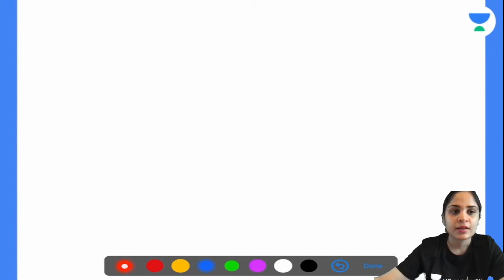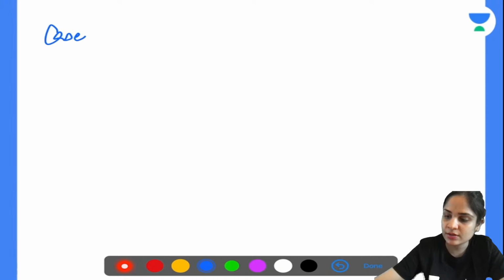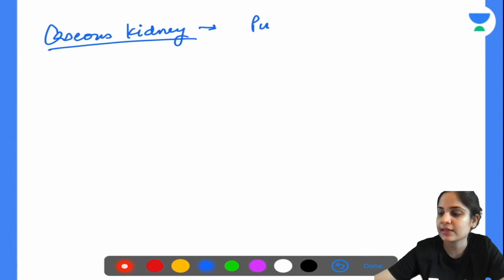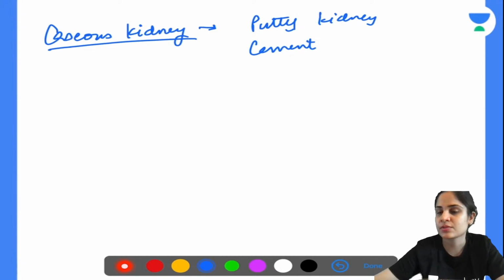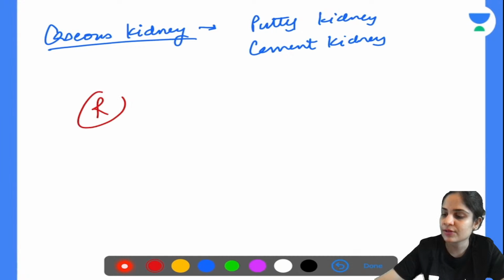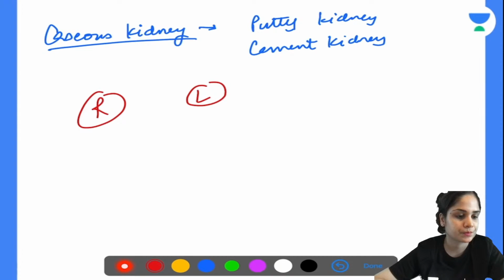Now tell me, in this condition, the kidney will have the pus present in it. That caseous kidney also has a name in renal TB. Any idea what the name is? Yes, very good. It is putty kidney, or it is also known as cement kidney. The appearance of that caseous material in the kidney is called putty kidney or caseous cement kidney. All right. Then can you tell me which side is affected more? Right side or left side?